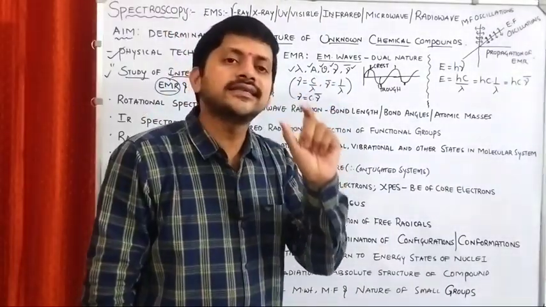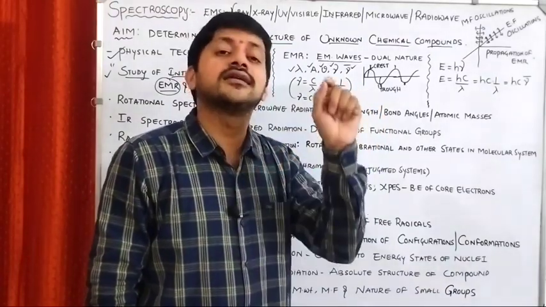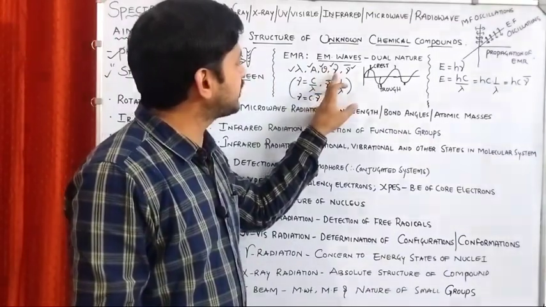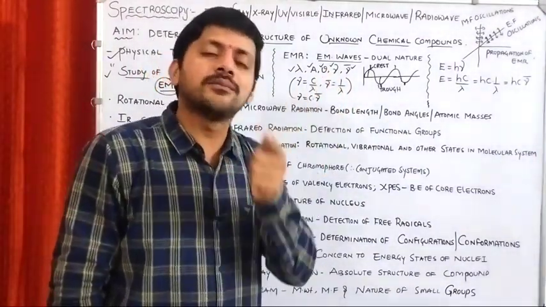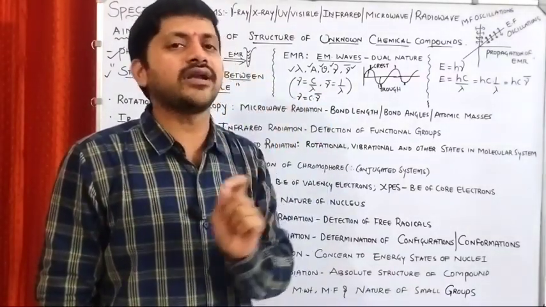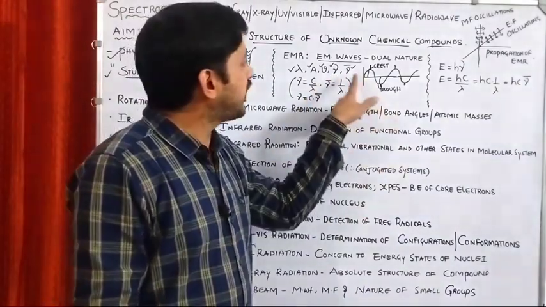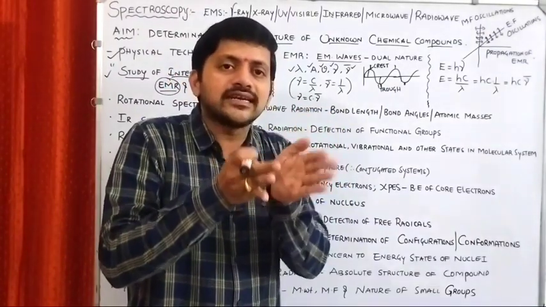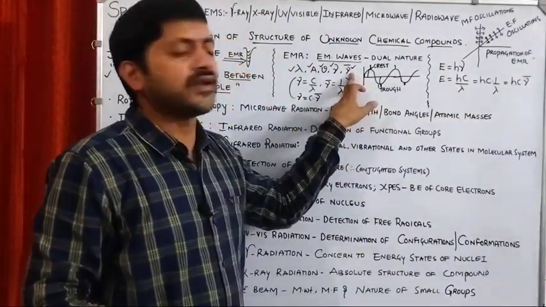Next is velocity: the distance travelled by the wave in a given time. Next is frequency. How can we define frequency? The number of waves passing through a particular point in a given time is commonly called frequency. Wave number means the number of waves present in 1 centimeter distance.